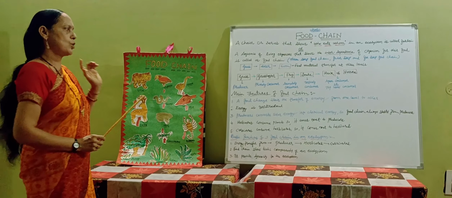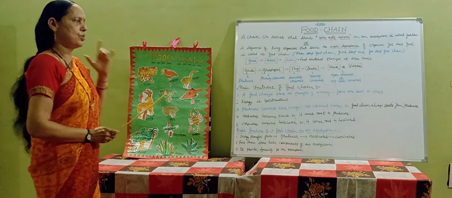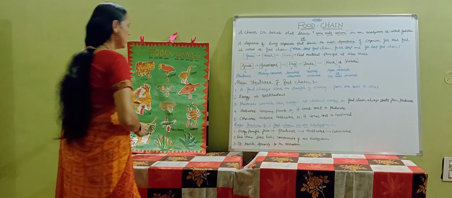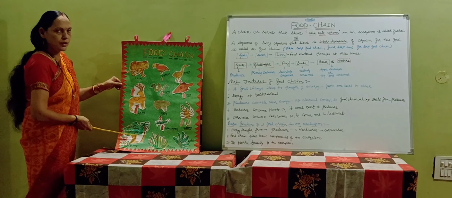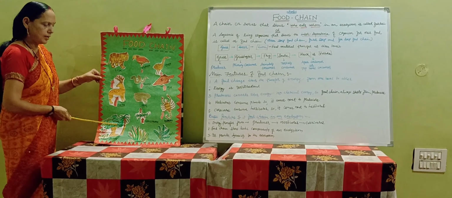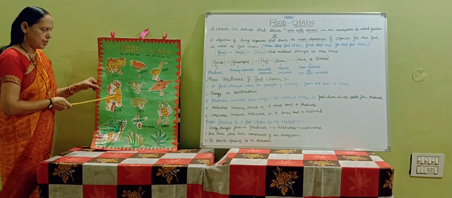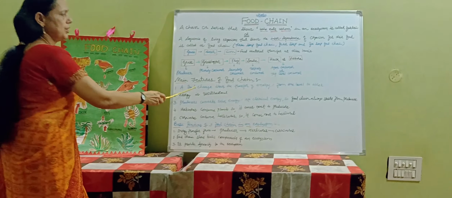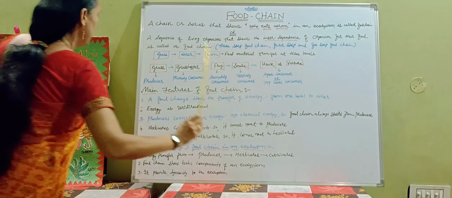Now, the next topic is the salient features of the food chain. The first salient feature is that it shows the transfer of energy from one species to another species. When a herbivore eats the plant, it gets the energy. When a carnivore eats the herbivore, that also gets the energy. In this way, a food chain shows the transfer of energy from one level to the other.